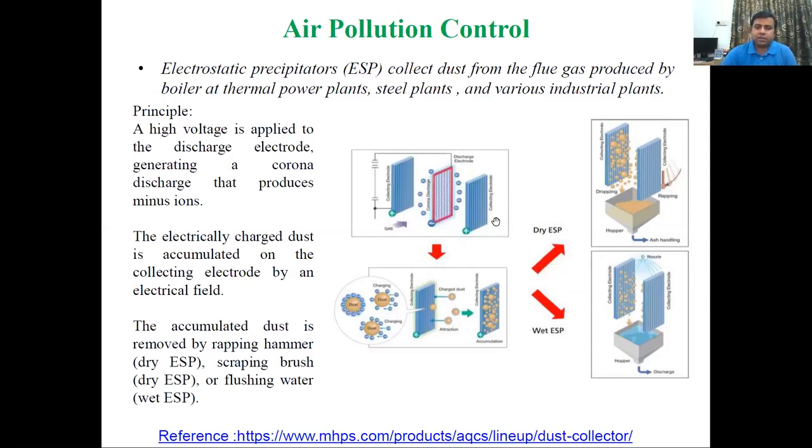There are two kinds of electrostatic precipitator: dry ESP and wet ESP. So this is very important for reducing pollution.